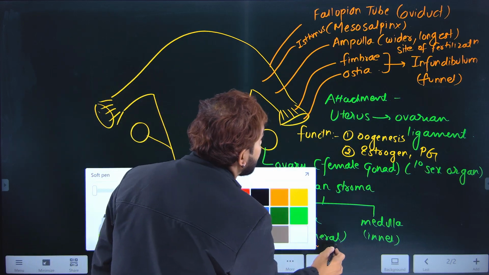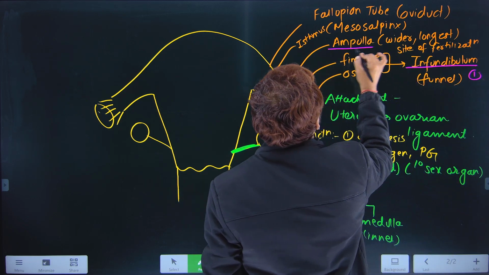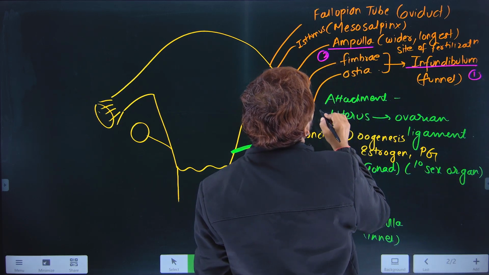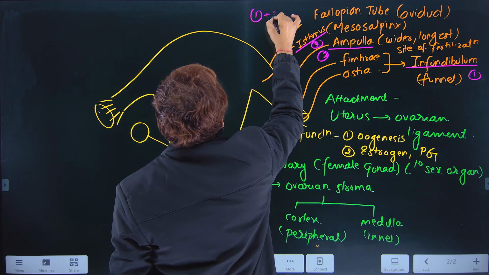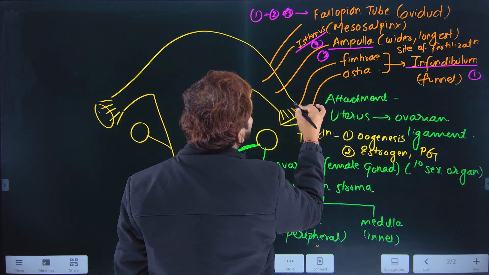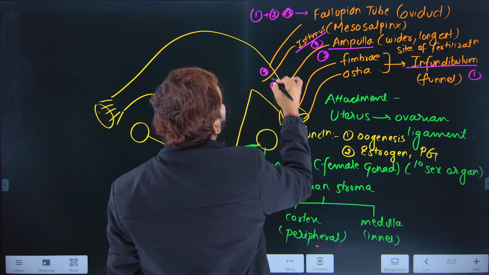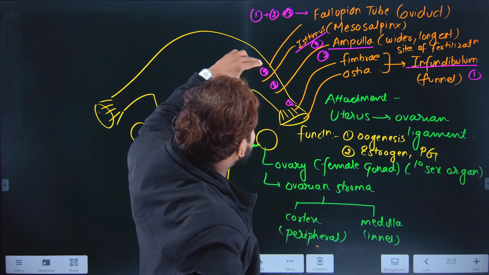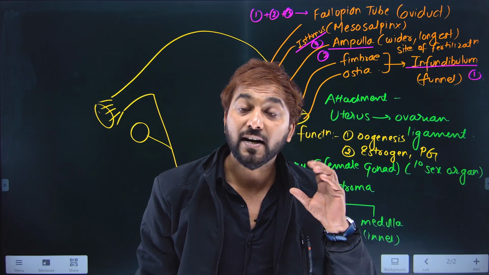Let's try to understand this. First one is the infundibulum, number 1. Second one is the ampulla, and third one is the isthmus. So first plus second plus third form the structure. This is number 1, this is number 2, this is number 3. Three of them together form this entire fallopian tube of 10 to 12 centimeter in length.